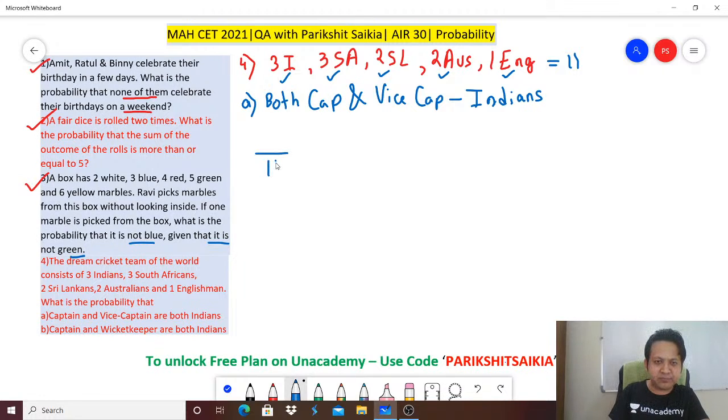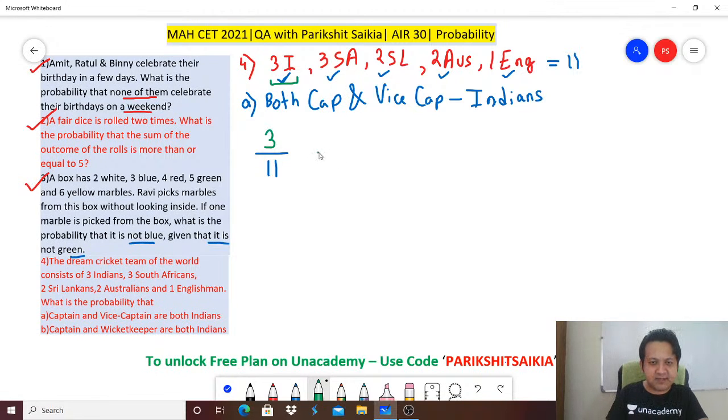11. Let's start. I need to select an Indian captain. So how many options do I have? I have got 3 options. Let's use a different color so that you are able to visualize. I can select any 3 players out of the 11 who are Indians. That's done. Captain has been taken care of.